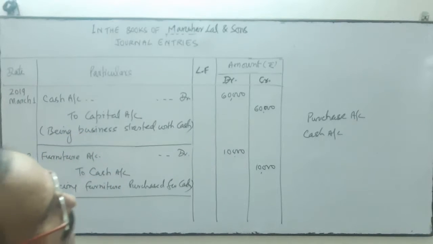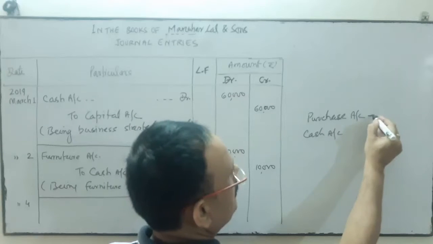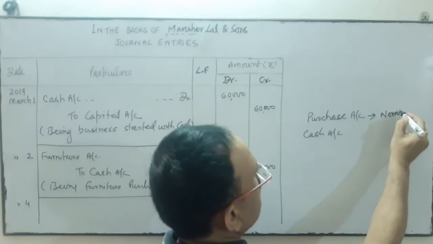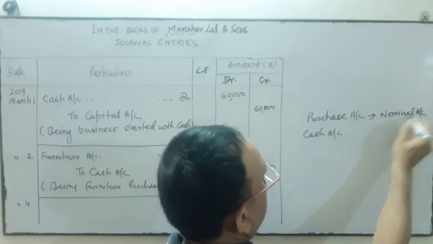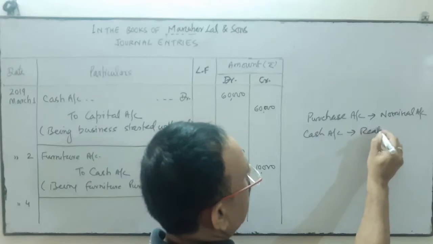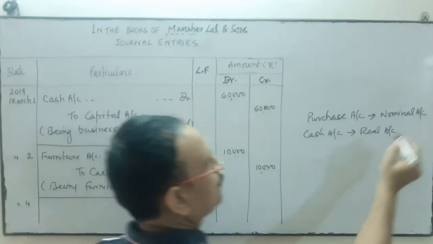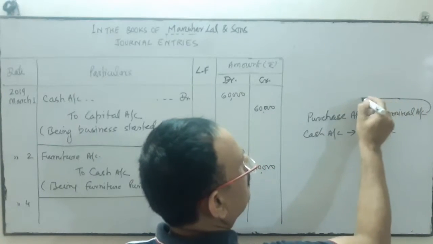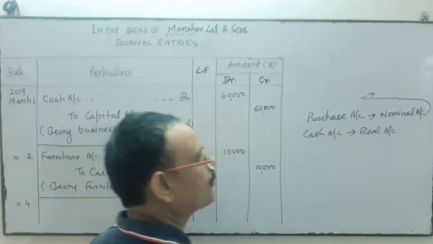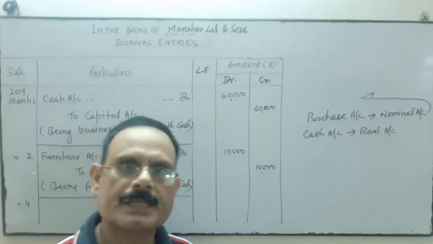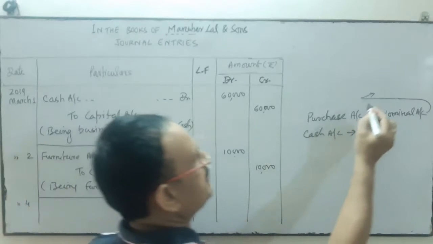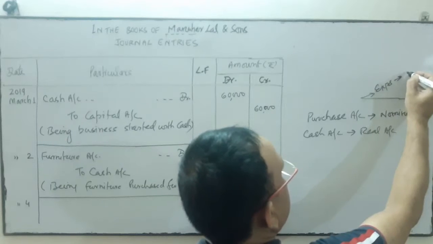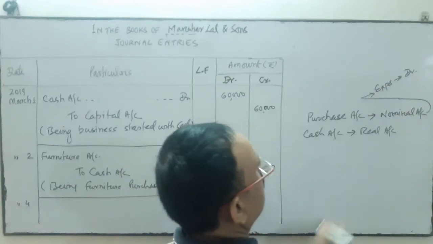Okay, so purchase account will be debit. Purchase account comes under which account? Purchase comes under nominal account. It's an expense, nominal account. And cash is real account, assets. Under the nominal account, the rule of nominal account is what? All expenses and losses are debited. Purchase is an expense. So all expenses and losses are debit.